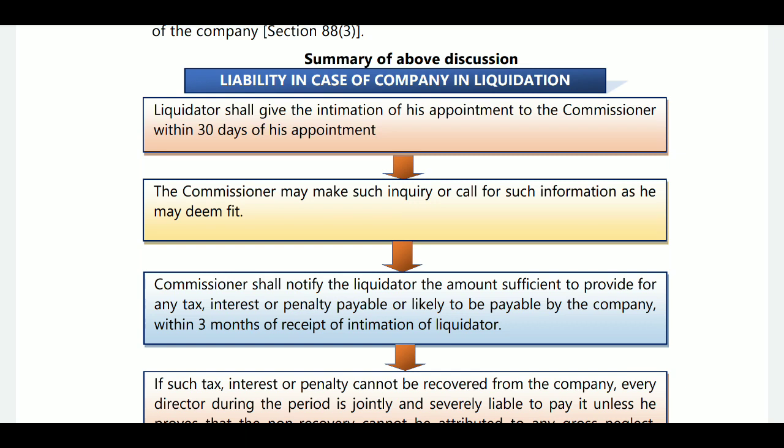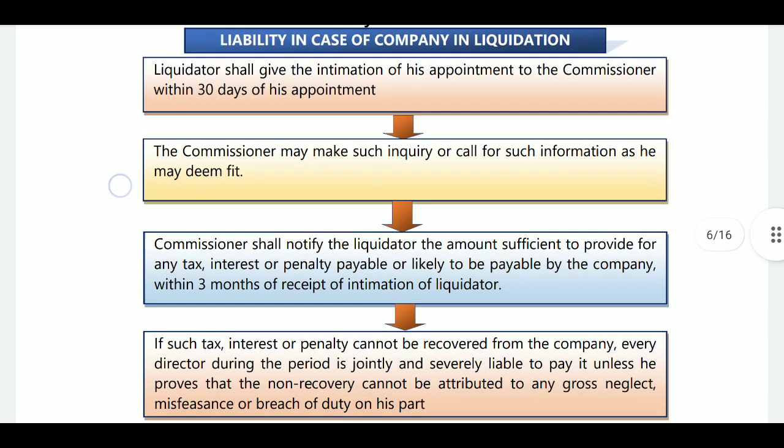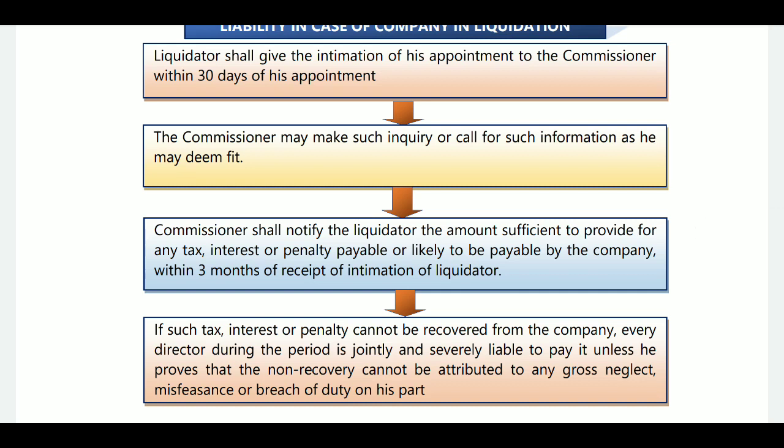So within 30 days he will give the intimation to the proper officer, that is the commissioner. After that information, the commissioner may make such inquiry or call for such information as he may deem fit, and after that the commissioner shall notify the liquidator the amount sufficient to provide for tax, interest, penalty payable or likely to be payable by the company within 3 months of receipt of intimation of the liquidator.